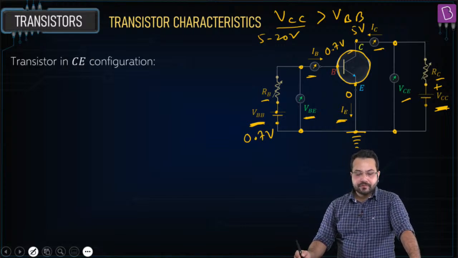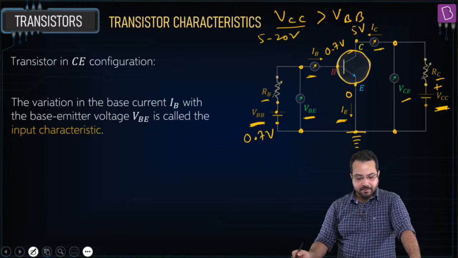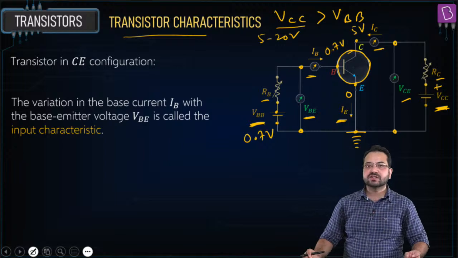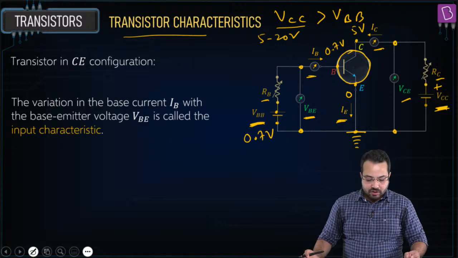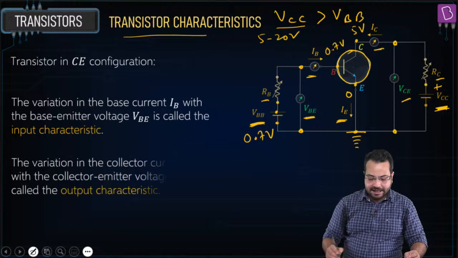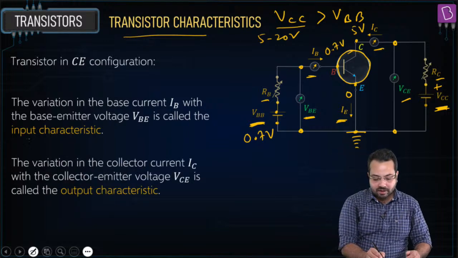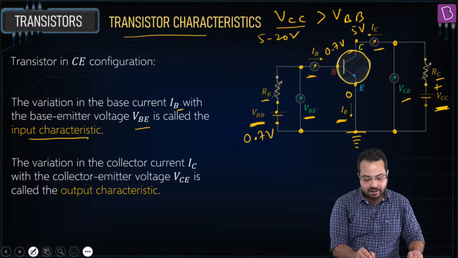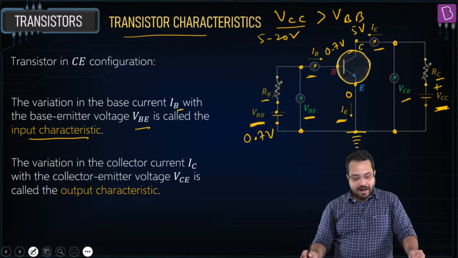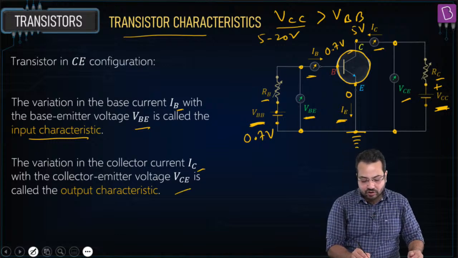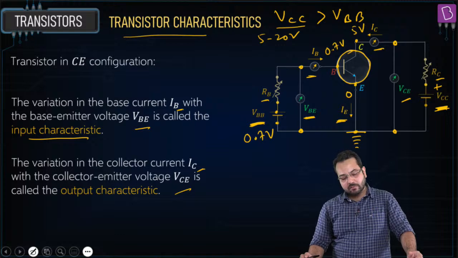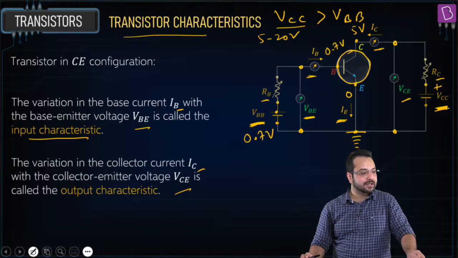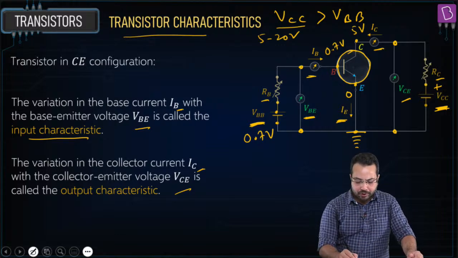Okay, so we have the transistor in common emitter configuration, and then we have something called the transistor characteristics. We want to look at the input characteristics and the output characteristics. The input characteristic is the variation of IB, the base current, with VBE, and the output characteristic is the variation of IC, the collector current, with respect to the potential difference VCE. So we are going to look at that.